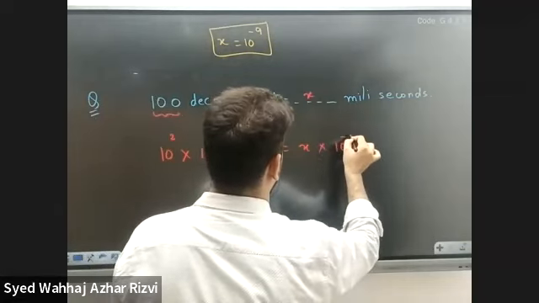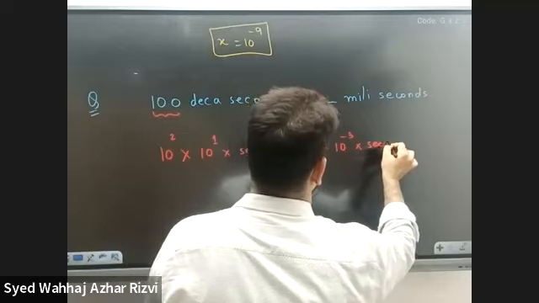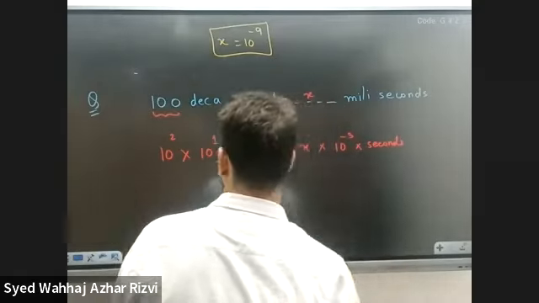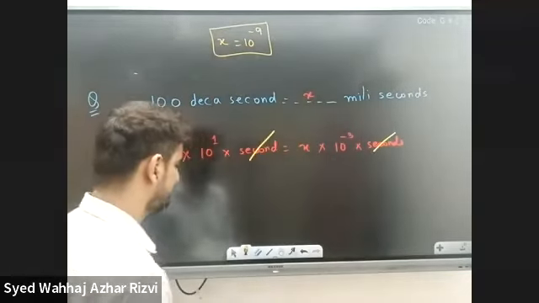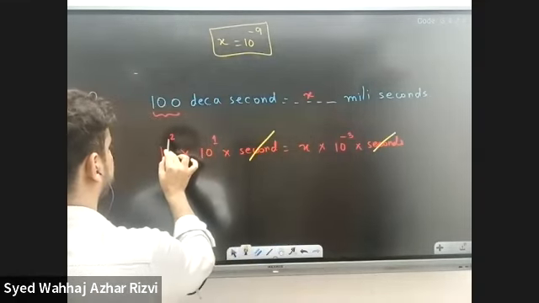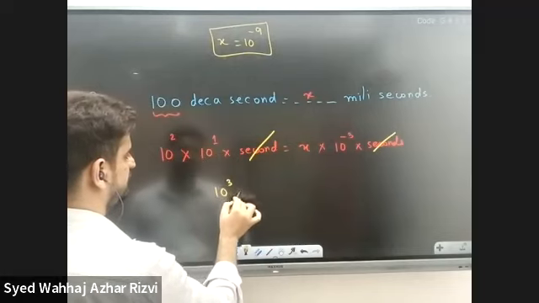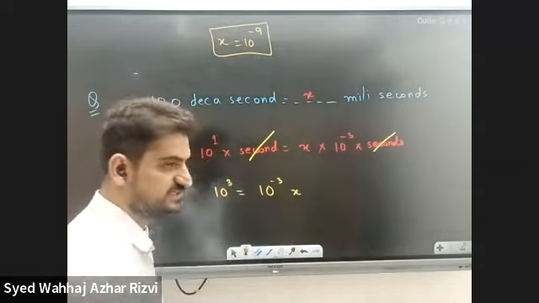Milli is 10 raised to the power negative 3. And then seconds. So what do we have same on both sides? We have seconds here, we have seconds here. Then we can write 10 raised to the power 2, 10 raised to the power 1. It is 10 raised to the power 3 equals 10 raised to the power negative 3 into x.